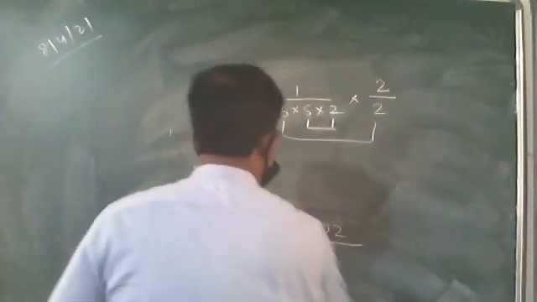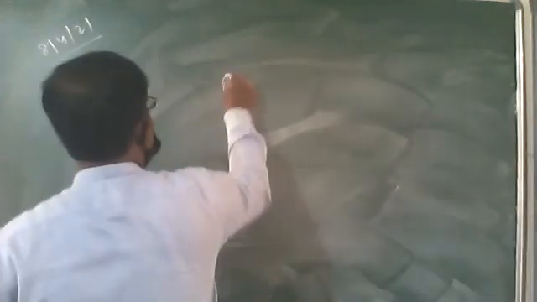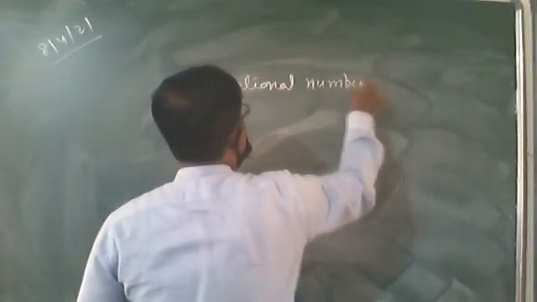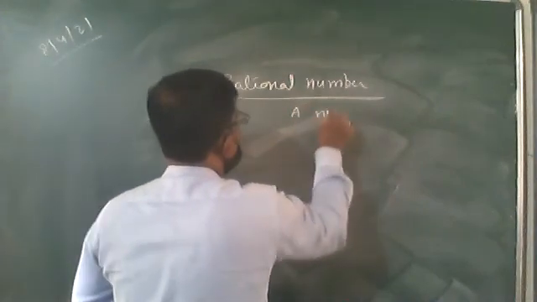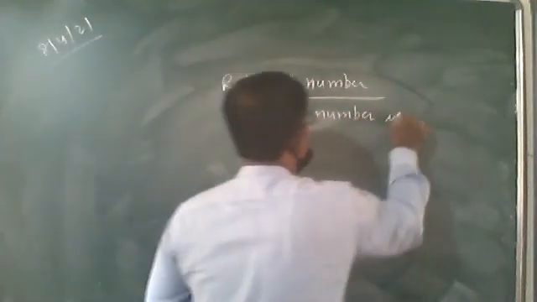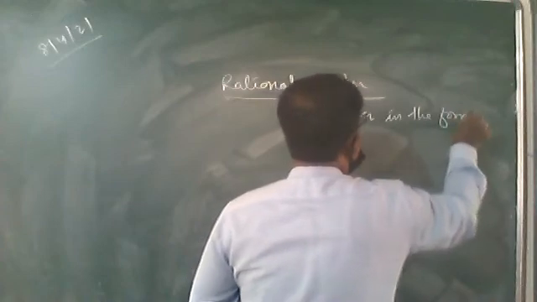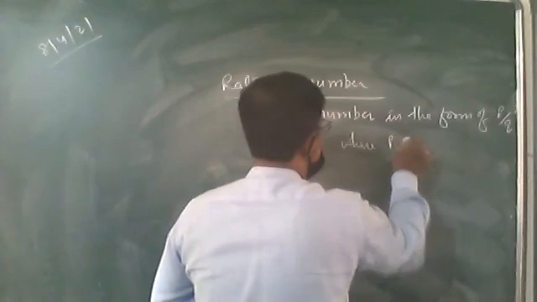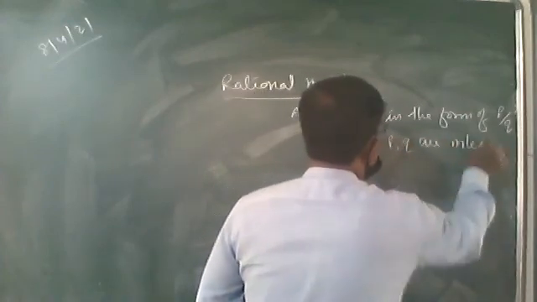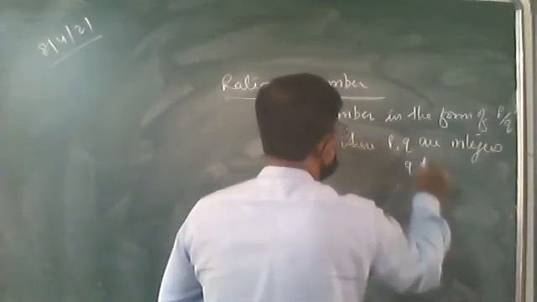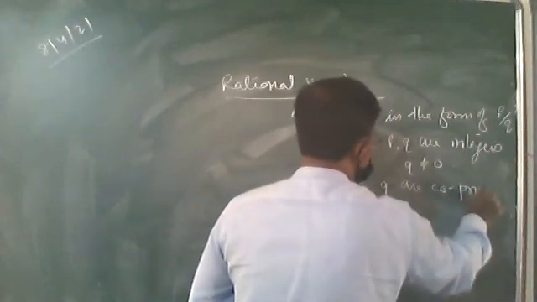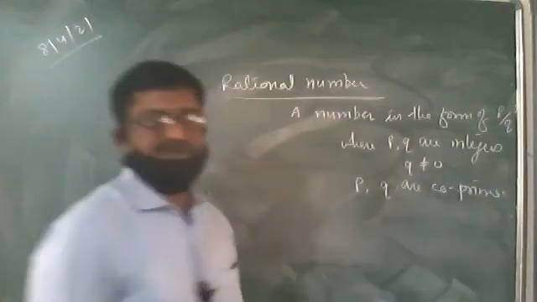Now here, we have another definition of rational numbers. Rational number: a number in the form P upon Q, where P, Q are integers, Q is not equal to 0, and P, Q are co-prime. This number is known as a rational number.